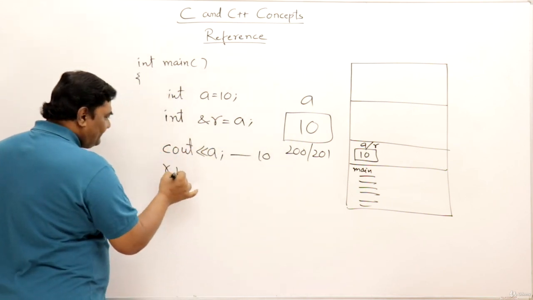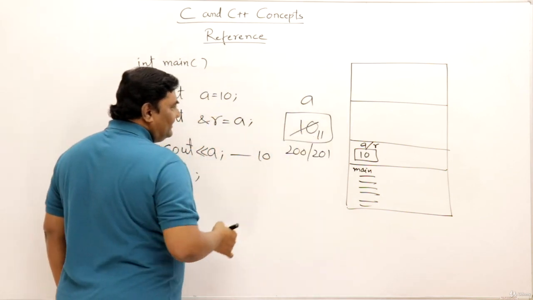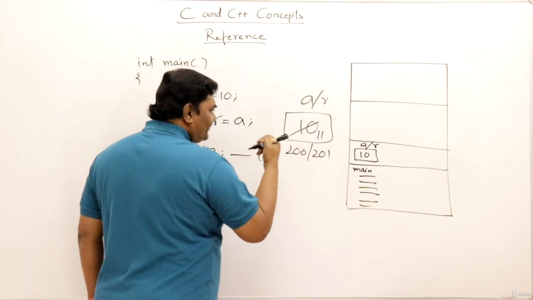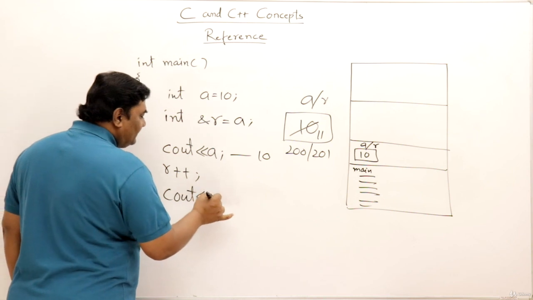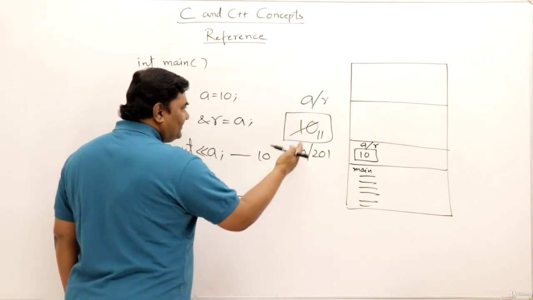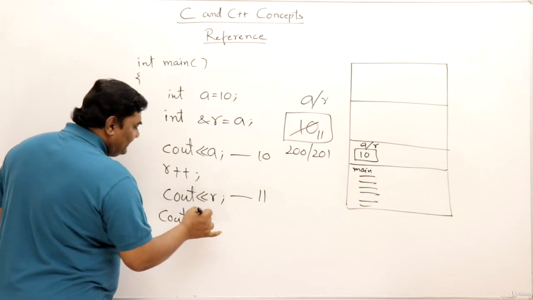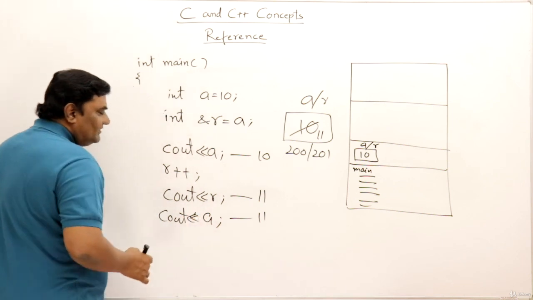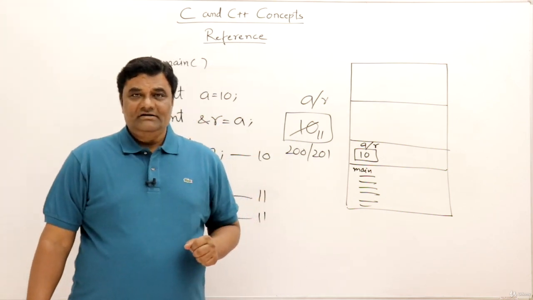And if I say R++, then this value is increased to 11 because the same value is R now. So address of R is also 200. If I say cout R, then it will print value 11. So the same value. If I again say cout A, then I'll get the same value 11. So a reference is nothing but another name to a variable.